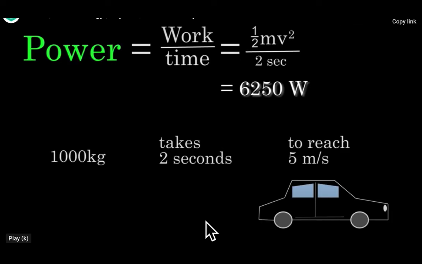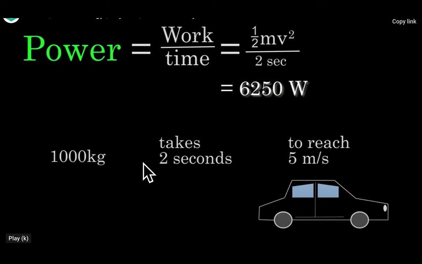Let's consider another example. A car of mass 1000 kg is moving with a speed of 5 meters per second and takes 2 seconds to reach this place. Calculate the power of this car. We know power is equal to work upon time. Here we observe that the car is moving, which means it has kinetic energy.